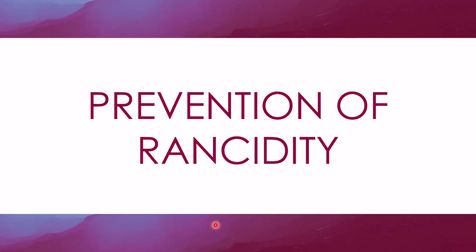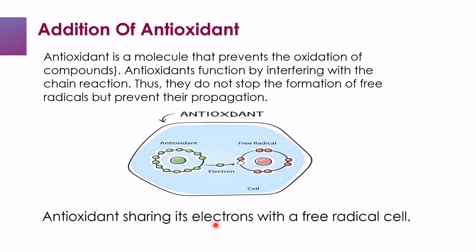Prevention of rancidity. One way to prevent rancidity is the addition of antioxidant. So first of all, what we have to note is that an antioxidant is a molecule that prevents the oxidation of compounds. And antioxidants function by interfering with the chain reaction. Thus, they do not stop the formation of free radicals but prevent their propagation.